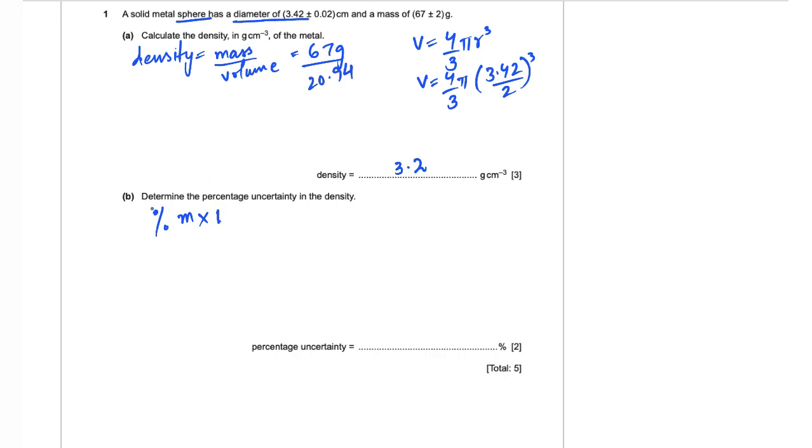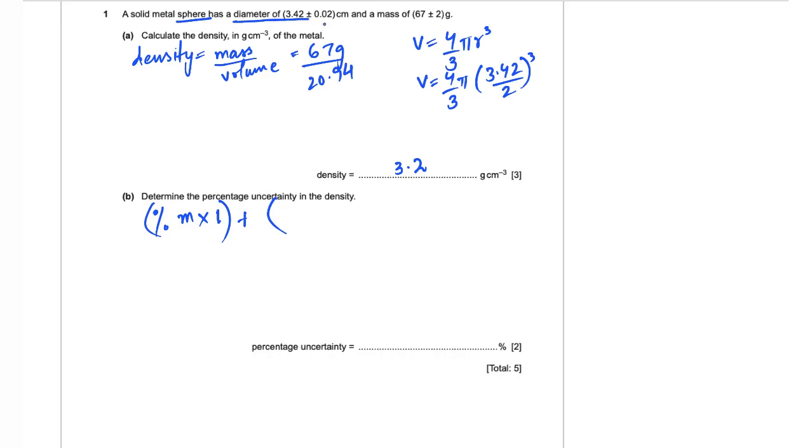So the percentage uncertainty of mass is multiplied by 1, and volume is multiplied by the number of times it is being used in the formula. Since we are calculating percentage uncertainty for density, we need to see how many times the mass and volume quantities are being used in its formula. Mass is raised to the power 1, so we multiply the percentage uncertainty by 1.